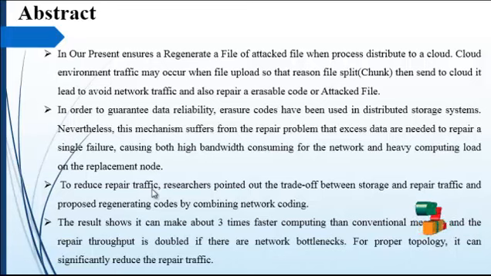To reduce the repair traffic, researchers pointed out a trade-off between storage and repair traffic and proposed regenerating codes combined with network coding. The result shows it makes computing about 3 times faster than the conventional method, and the repair throughput is doubled if there are network bottlenecks. For a proper topology, it can significantly reduce the repair time.